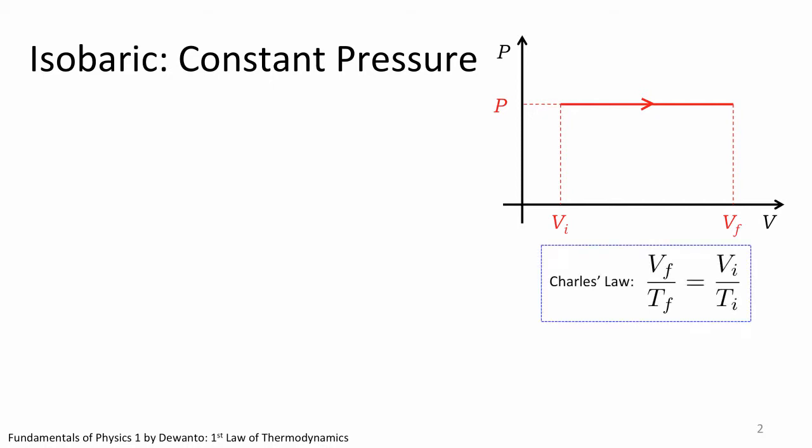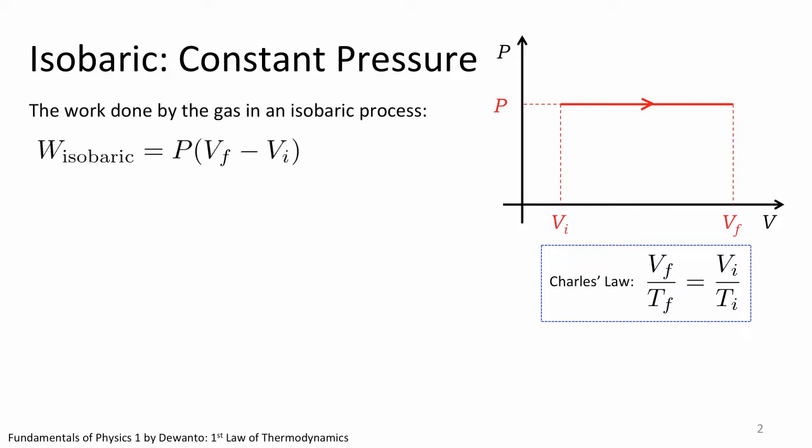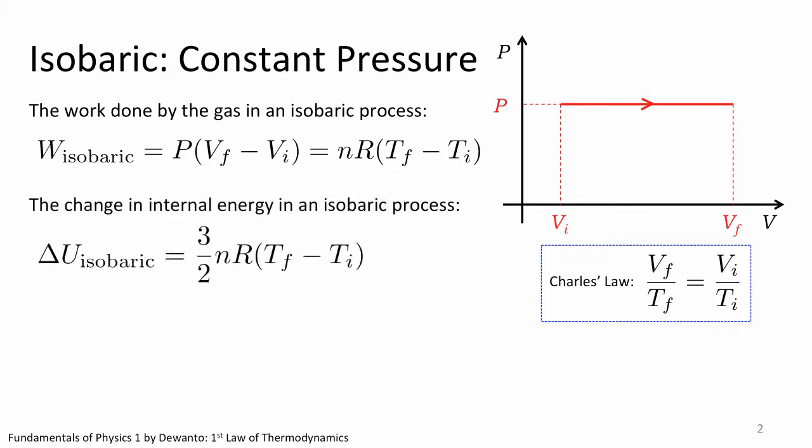The work done by the gas during isobaric expansion has been derived in the last lecture video. That is, pressure times the change in volume, or pressure times final volume minus initial volume. I use subscript F and I to refer to the final and initial state respectively. Or if you wish, you can also recast the equation in terms of the change in temperature using the ideal gas equation. The change in internal energy is given by the equation we derived in lecture 11.2, 3/2 nRΔT.